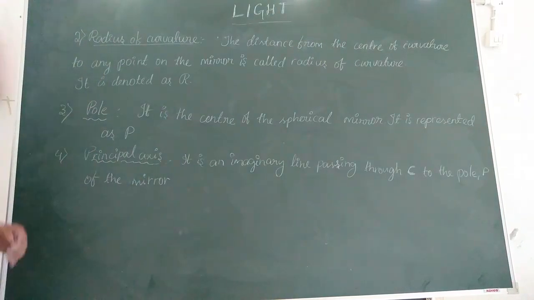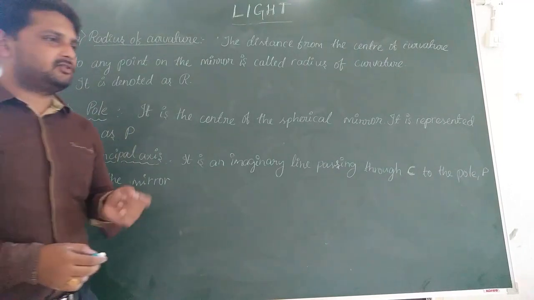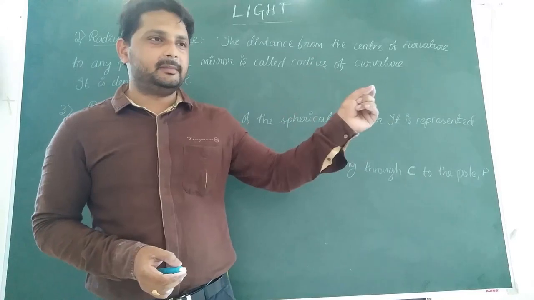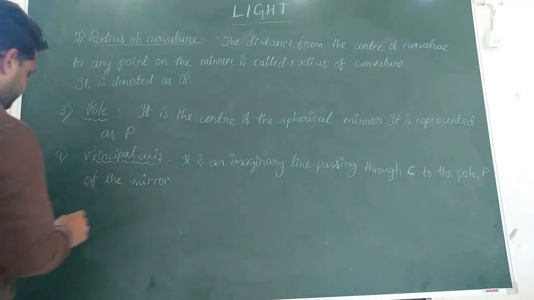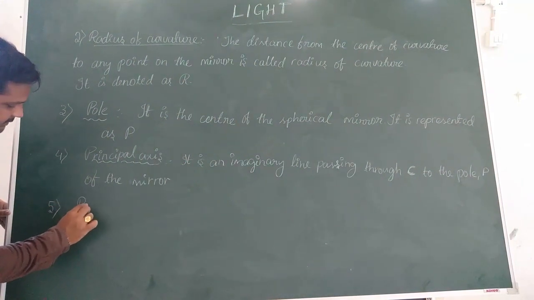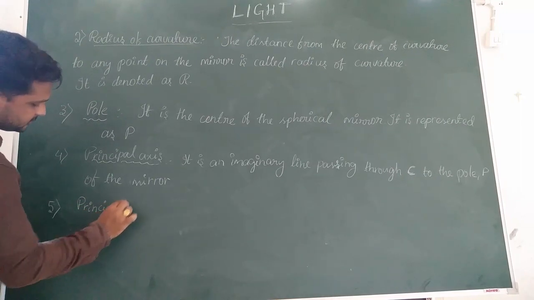Of the mirror. Okay, so principal axis is not an actual but an imaginary line which passes through the center of curvature and meets the mirror at pole. Now, the other term is principal focus.